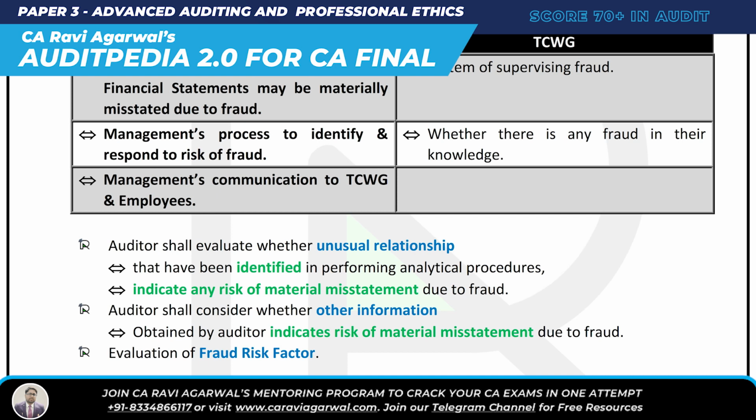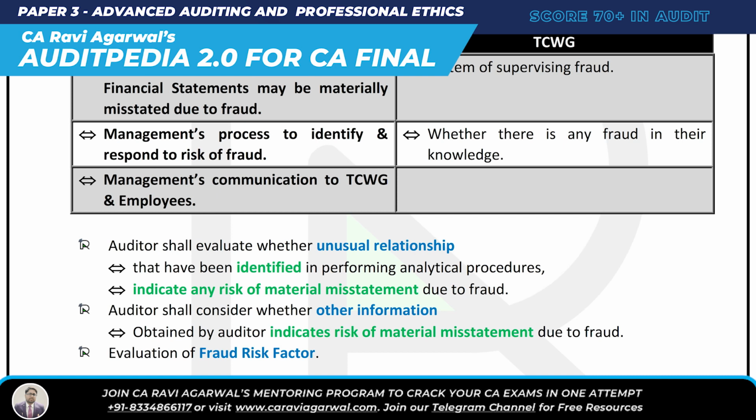So the auditor is going to evaluate unusual relationships that have been identified by performing analytical procedures, so that it can indicate any risk of material misstatement due to fraud. Then the auditor shall consider other information obtained that indicates risk of material misstatement due to fraud. So he is going to understand the risk of material misstatement due to fraud by evaluating unusual relationships and by considering other information. You got it?